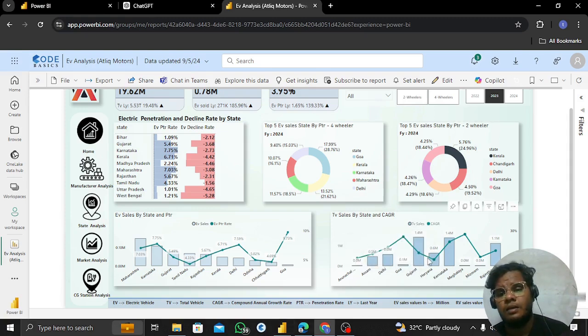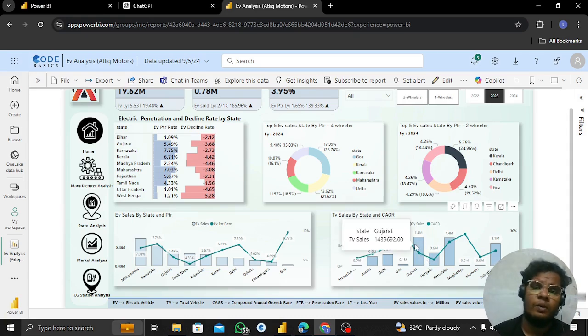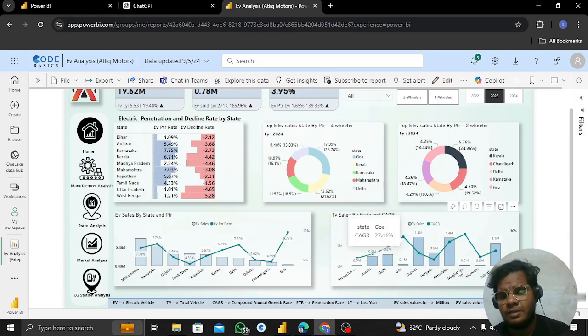That's why the CAGR is low. Low CAGR doesn't mean they didn't grow annually. Internally, there are some things like policies, taxes, and subsidies, and many other things are included. And it's a general case. What I'm saying is a general case: the sales volume is high, but the CAGR is low.